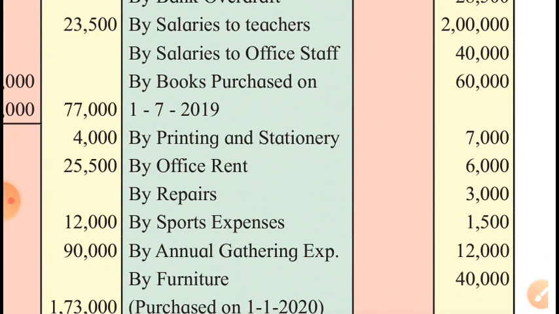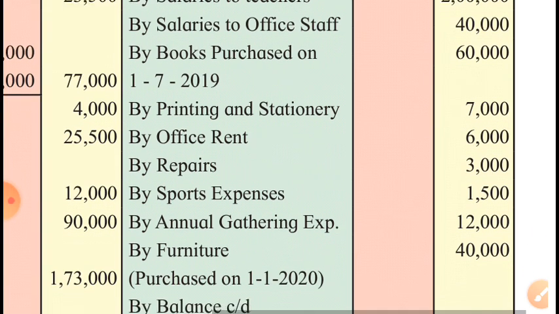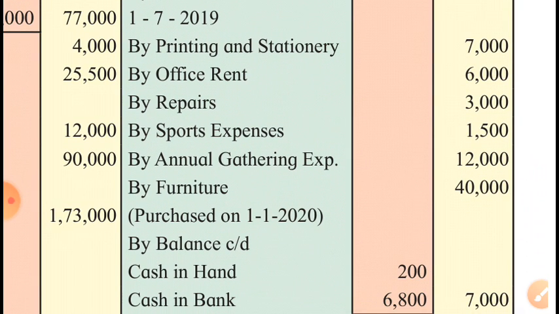Then we purchased books. Books are assets and they were purchased on 1st July. So, while charging depreciation on the newly purchased books, we will have to consider the date of purchase. Then we paid for printing and stationery, office rent, repairs, sports expenses, annual gathering expenses. All these five items are expenses of this concern.